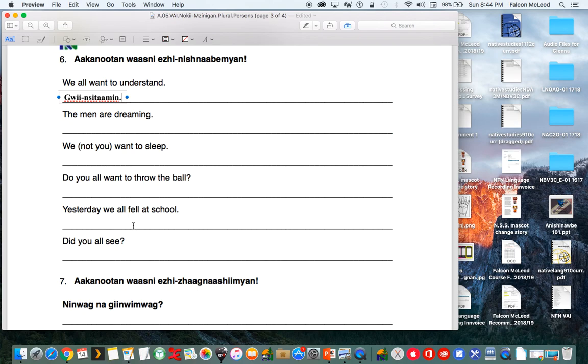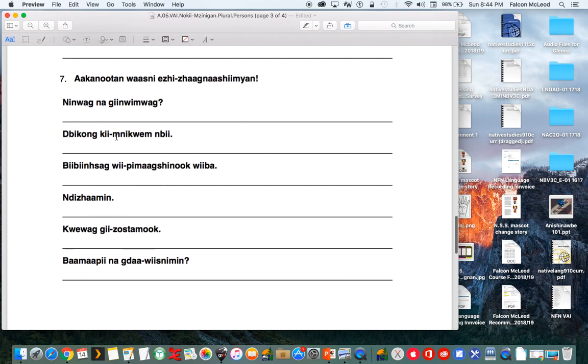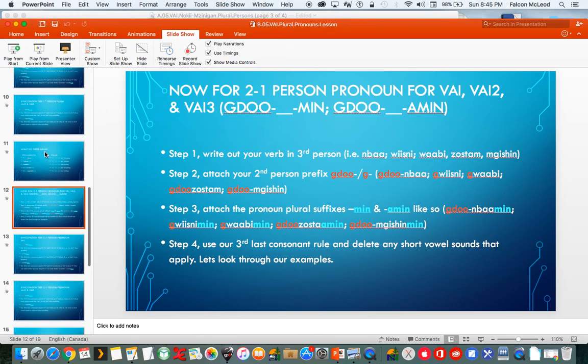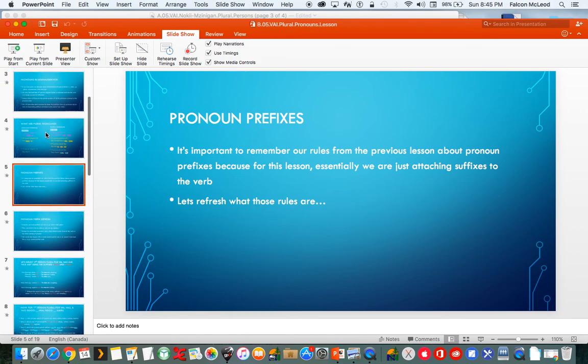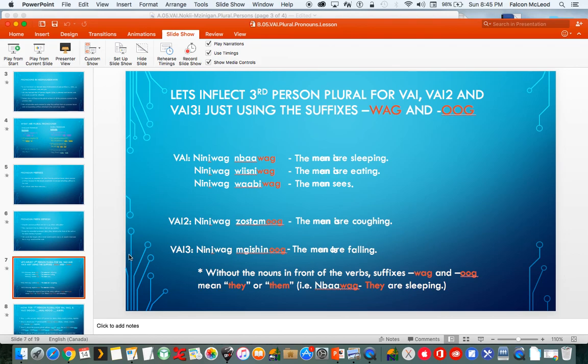And so I'll leave the rest of these for you to do. Number 7, translate these into English. So we have Ninwuk na Ginwemwug. Ninwug, well, this is plural because we learned about that in slide seven.